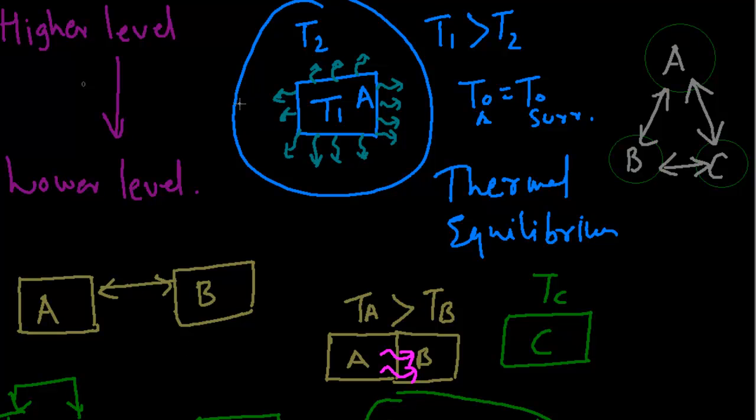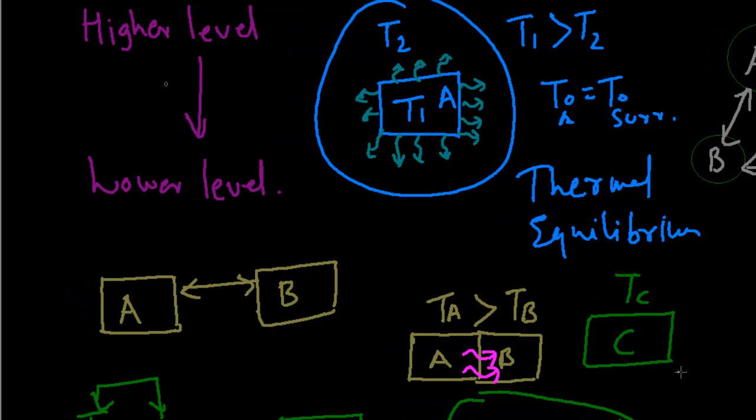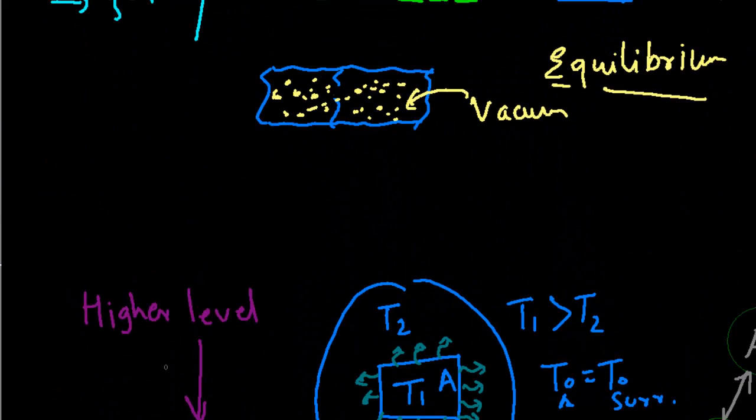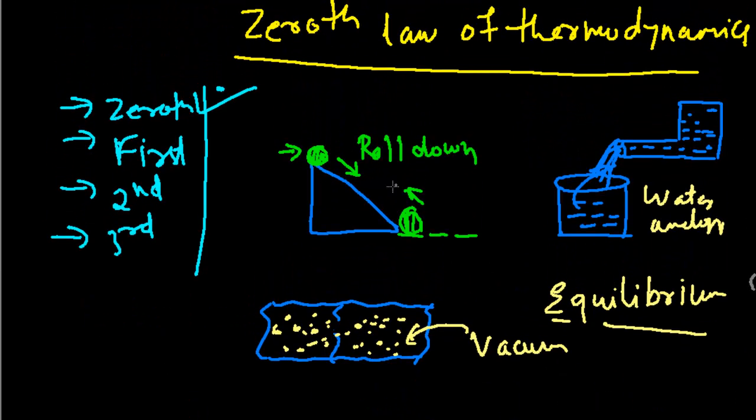So what we basically learned in this lecture is, first, the natural tendency of a system to undergo stability and tend to reach its equilibrium state. Then we saw various examples, such as the water analogy, rolling down an inclined plane, and vacuum gas.